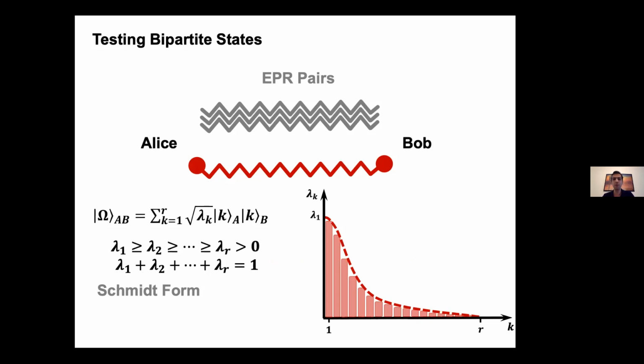Therefore, once you plot them, you get something like this. Here, I want you to remember two parameters of this distribution. One is R, the number of non-zero coefficients, or the rank. The other is lambda 1, the maximum Schmidt coefficient. So this all shows that whatever the communication complexity of testing omega is, it has to depend only on some property of this distribution of the Schmidt coefficients. To see what property we should be looking for, let's look at some simple examples first.